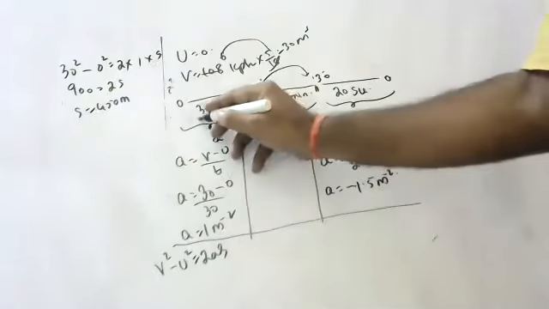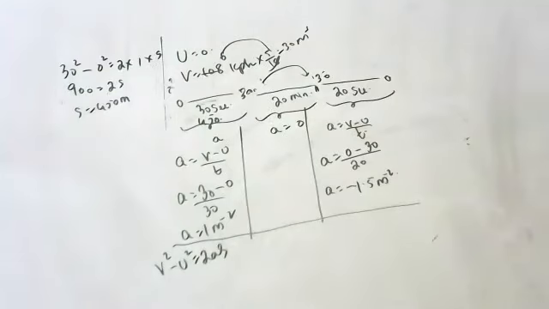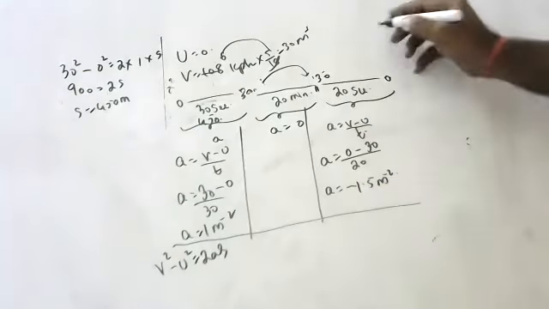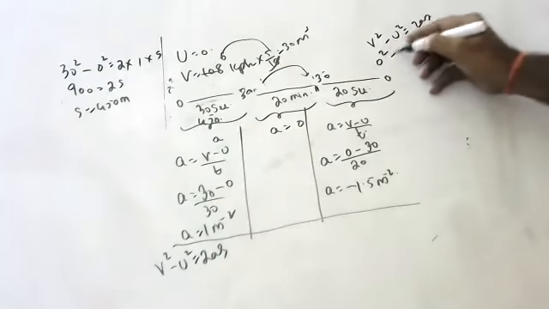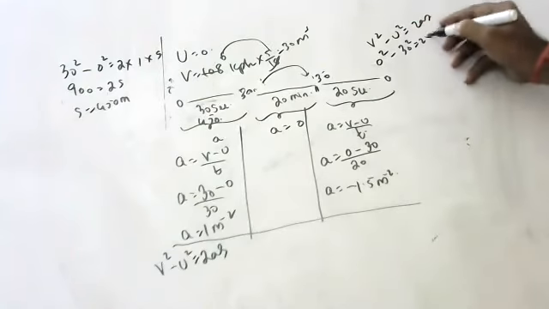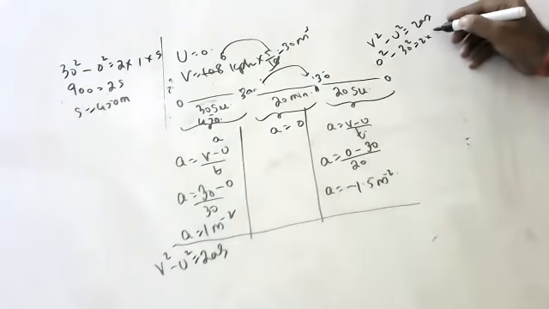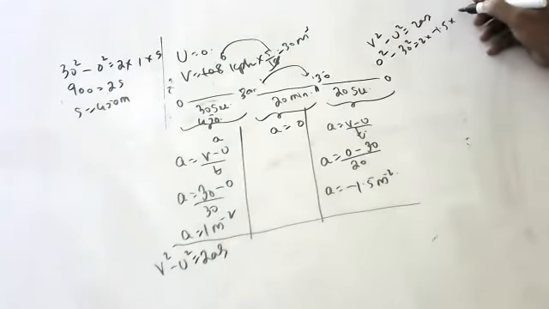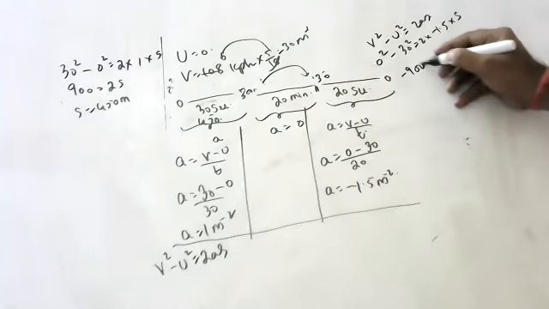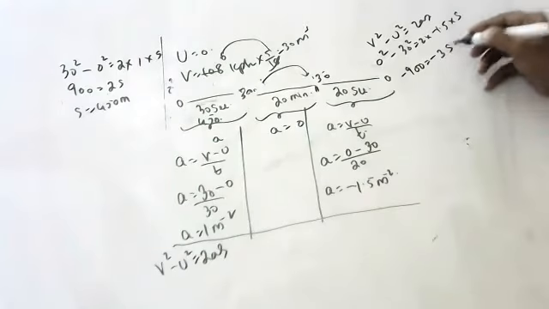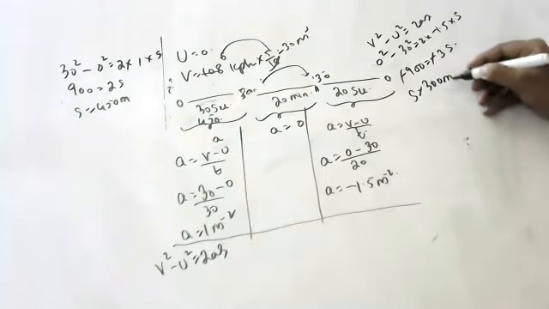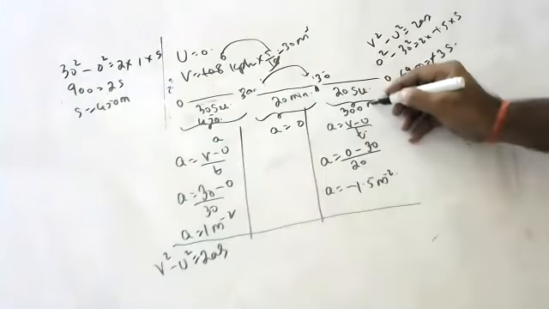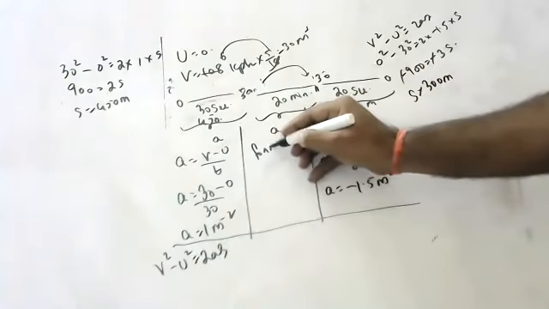Here he traveled 450 meters. Here, 0 square minus 30 square is equal to 2 into minus 1.5 into s. Minus 900 is equal to minus 3s, so s is 300 meters.